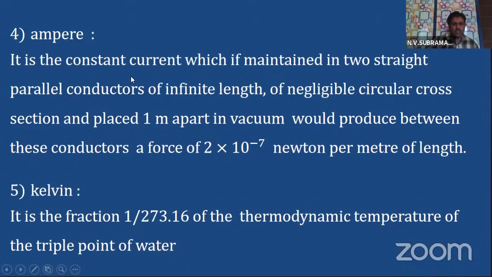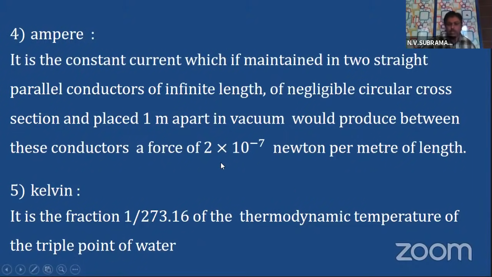So what is this actually? If you are considering this one, then it is a constant current which, maintained in two straight parallel conductors of infinite length and negligible cross section placed 1 meter apart in vacuum, would produce between these conductors a force of 2 into 10 power minus 7 Newton per meter of length.